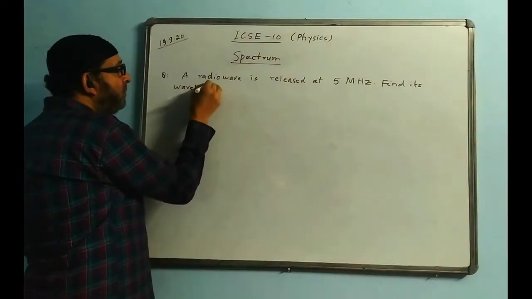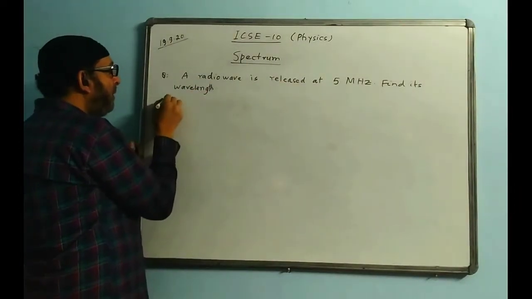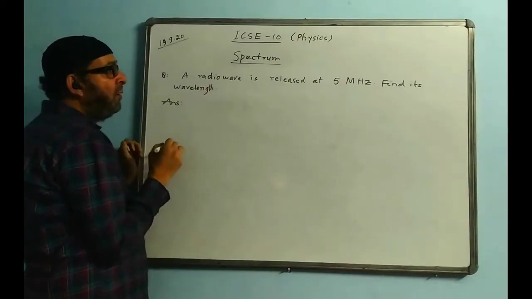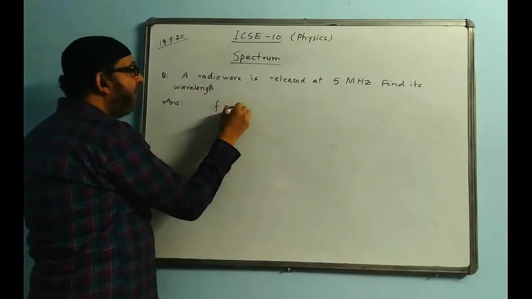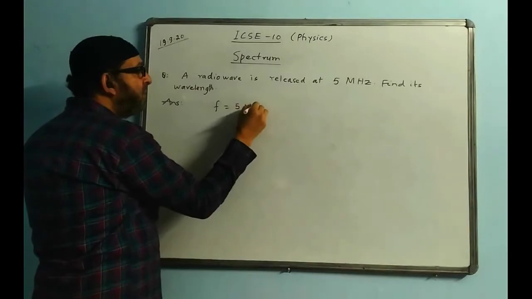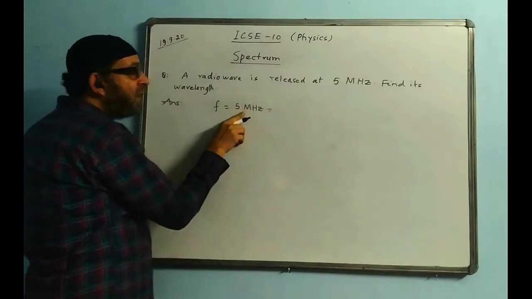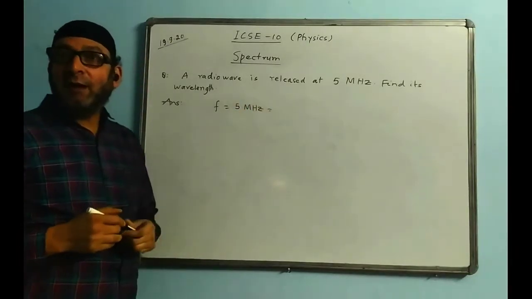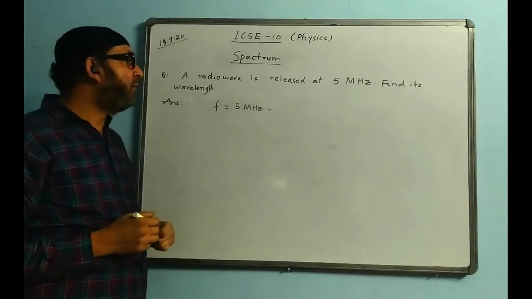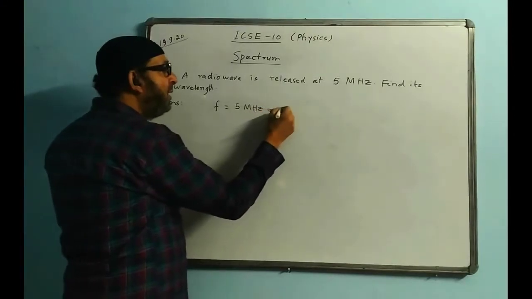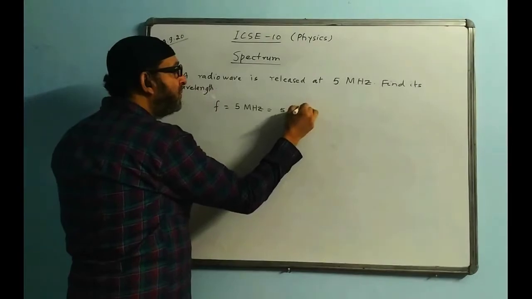That is the question. Now the answer we are giving here. Frequency is given as 5 megahertz. Mega is given, so we have to change it into hertz. We have to put the mega value. We write it as 5 into 10 to the power of 6.